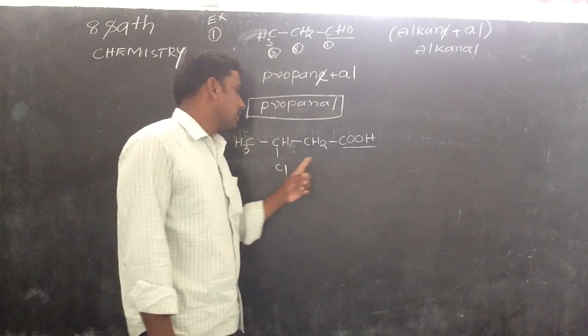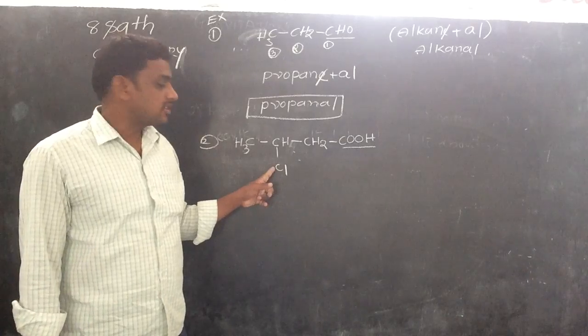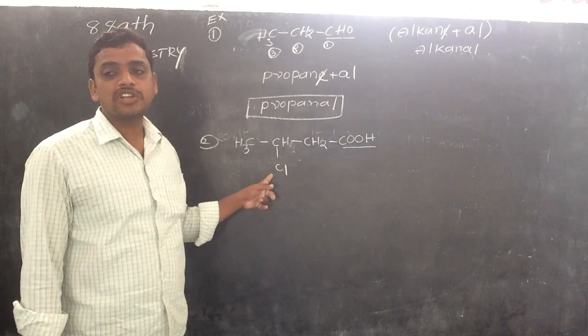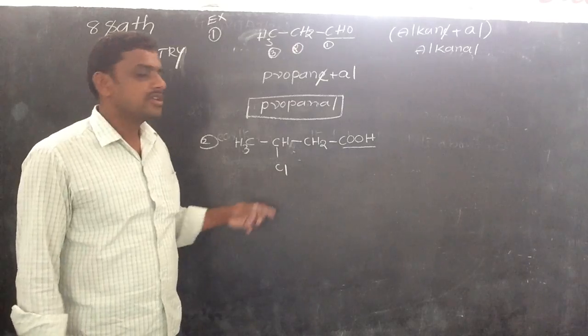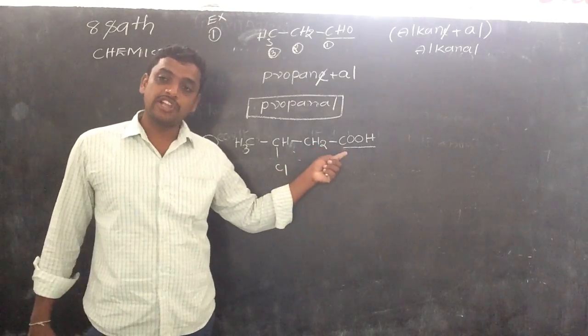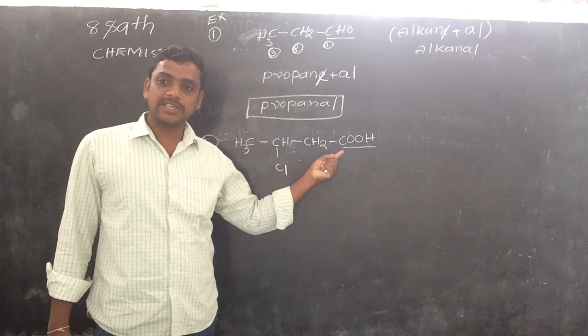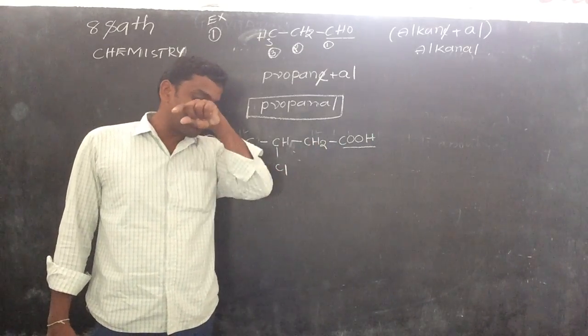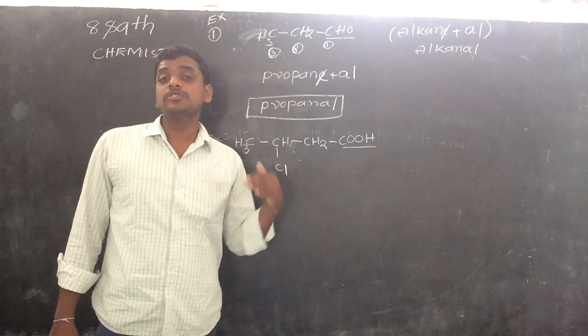This is the main functional group, and this one is a substitution. Substitutions are generally named in the prefix or suffix position. So the compound has a functional group and a substitution. The functional group is carboxylic acid. For carboxylic acids, in the prefix position and in the suffix position, what do we call it?